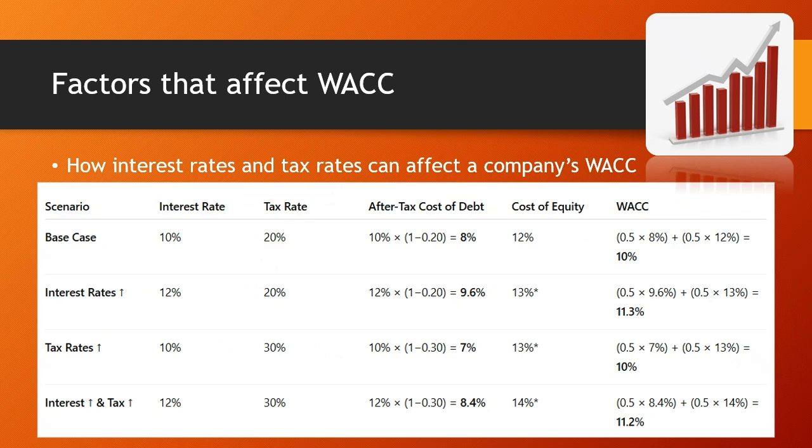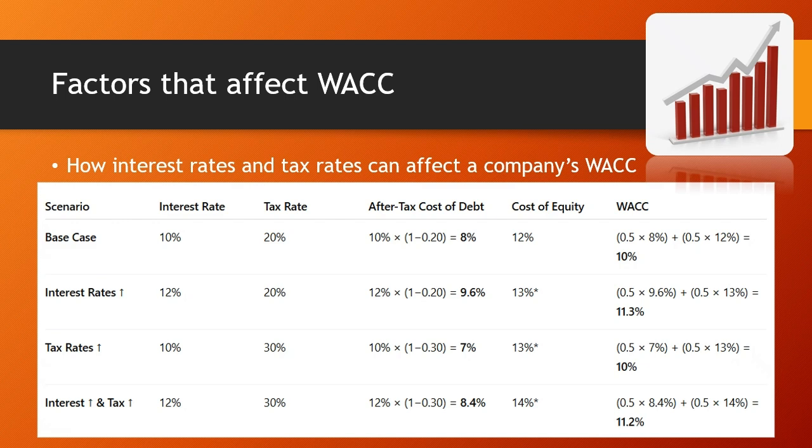Now, here's a table showing how interest rates and tax rates can affect a company's WACC. We assume that the company's capital structure is 50% debt and 50% equity, and its before-tax cost of debt is 10%. The cost of equity is 12% and the initial tax rate is 20%.